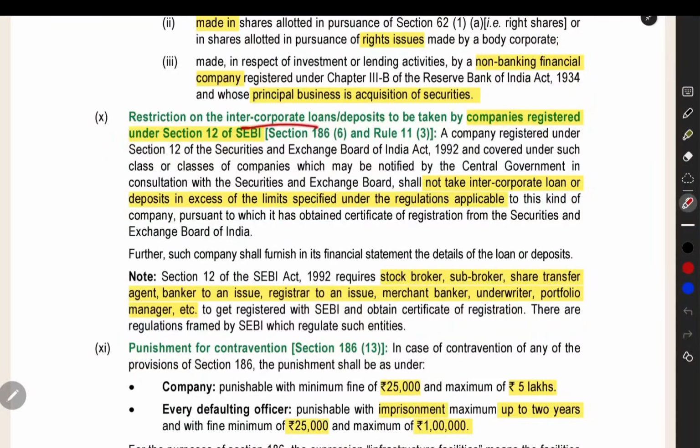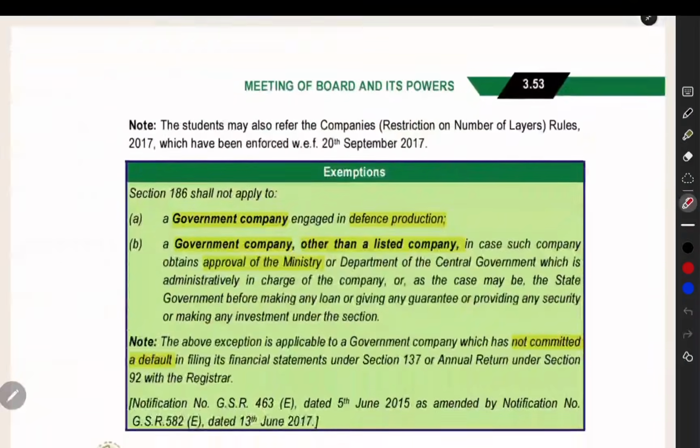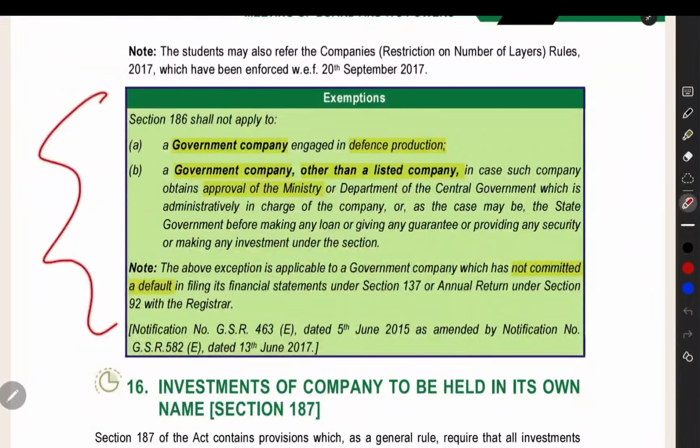When you are doing intercorporate loans and deposits, you have to follow the additional restrictions, if any, imposed by the SEBI. The punishment for contravention is also given here. Some exemptions also they have given. You can read it by yourself. That's all about section number 186 relating to loans and investment by the company.